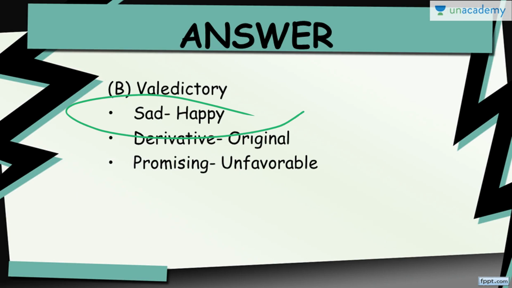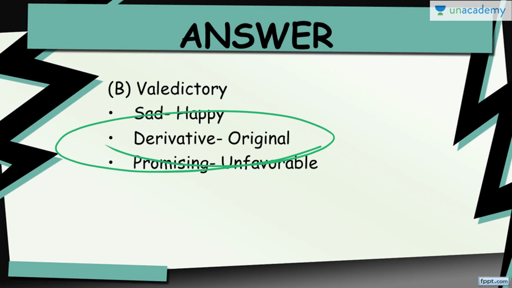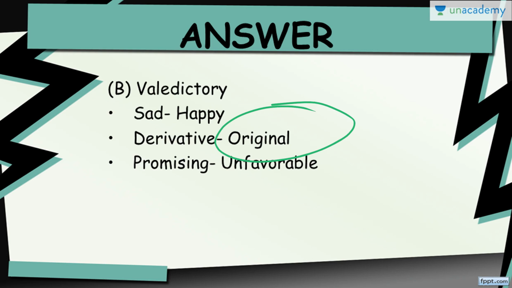So the first one is sad. The opposite for sad is happy. We all know. Then the second is derivative. Something which is derived from something. Now, when we derive something, usually we derive the secondary thing. So from some original thing, we have derived something out of the original thing. So we now know that the opposite for derivative is original.